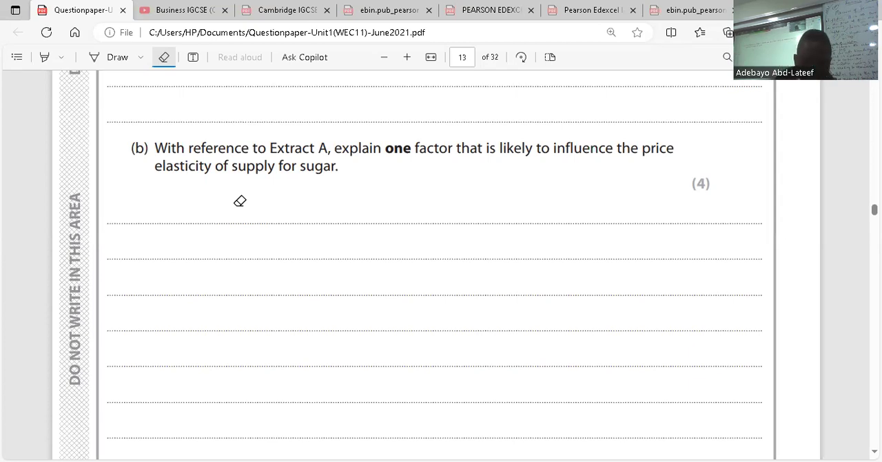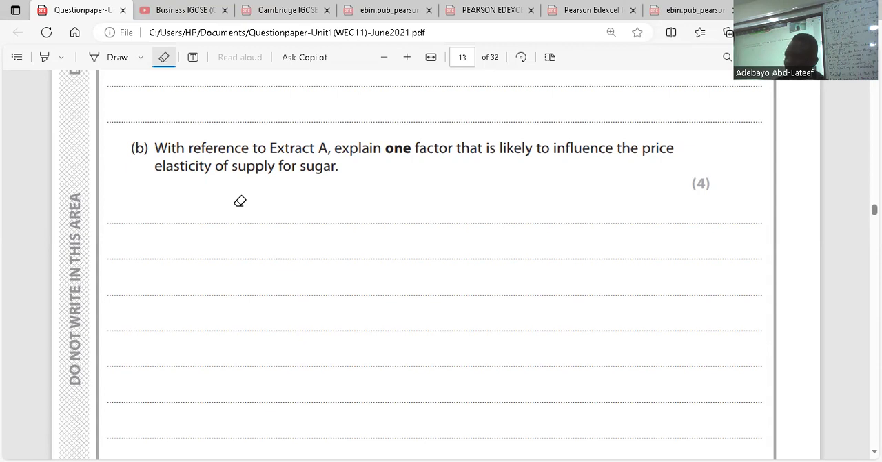That's number one. Two, I wrote time taken for sugar to reach maturity. Based on what we read, in cooler areas it takes 2 years, and in warm areas it takes 1 year to mature. So if the price of sugarcane increases this year, but it is in cooler areas, there's nothing they can do. It has to take 2 years before they can supply. Do we get it?